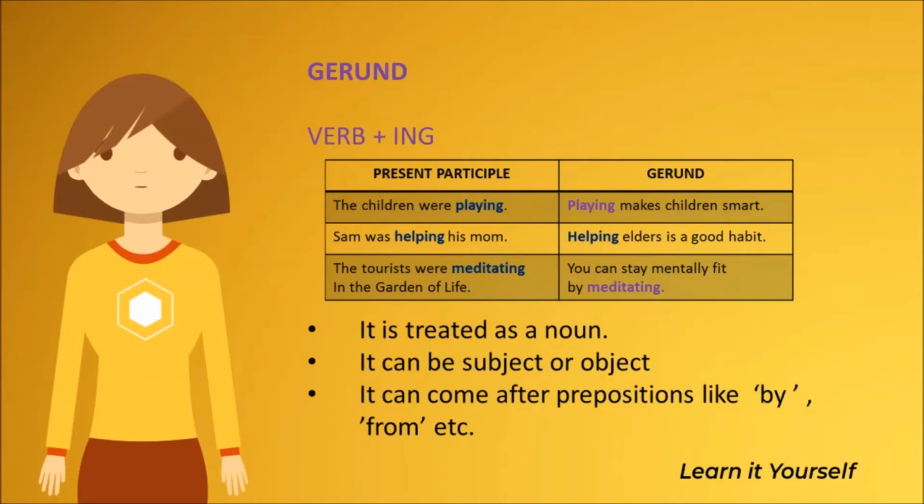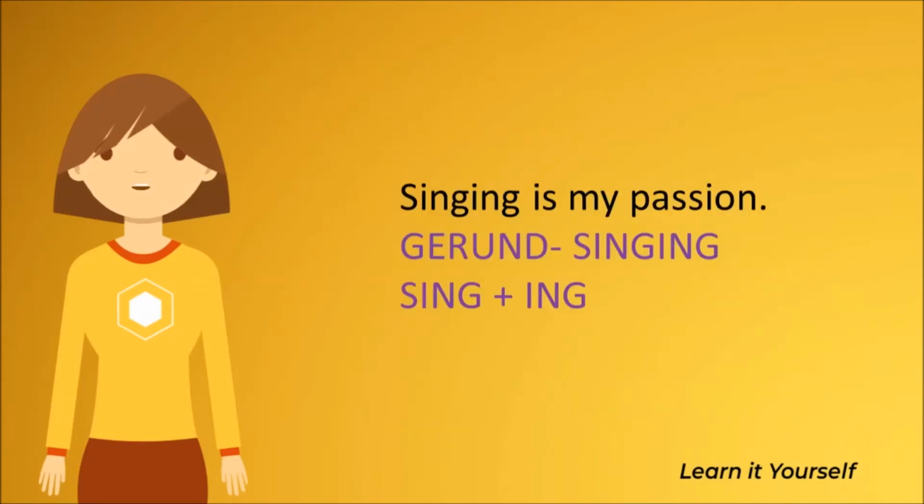Gerunds are treated as a noun. It is not considered to be a verb. It can be a subject or object. Since gerunds are treated as nouns, they do not take any objects. It can come after prepositions like by, from, etc. Singing is my passion. Here, the gerund is singing. It is sing plus ing.